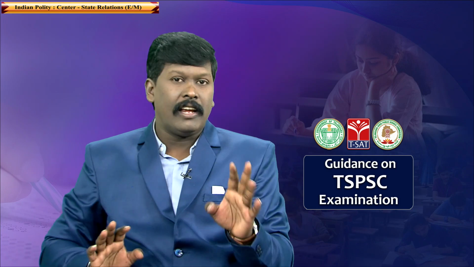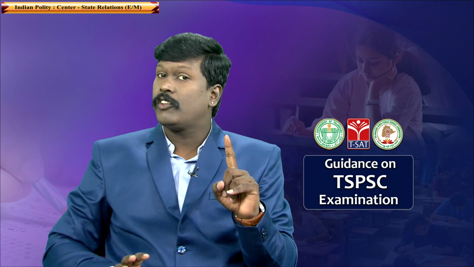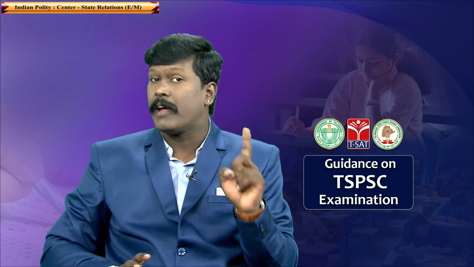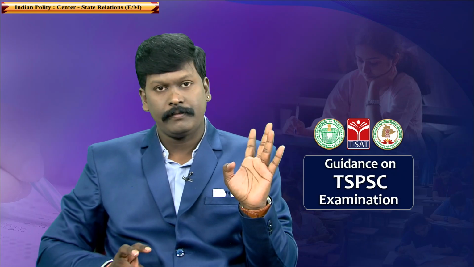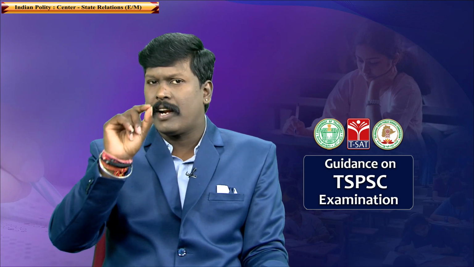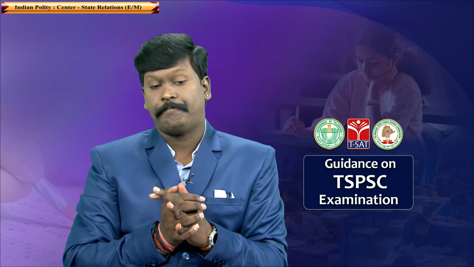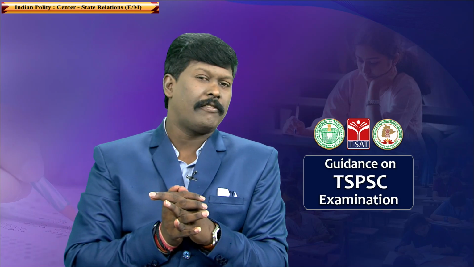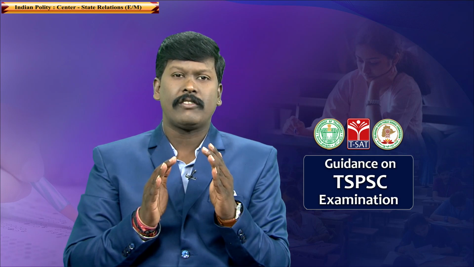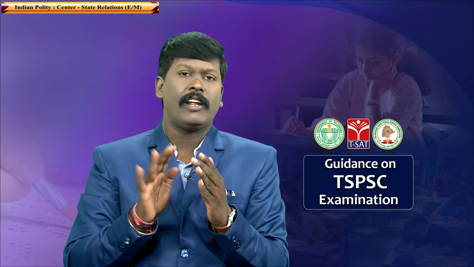But out of these three, the first two are important. The river disputes are solved by Parliament by a law according to Article 262 of the Constitution. This is the first statement. Look at the second statement. The constitutional body which is temporary in nature is Finance Commission. According to Article 280, the President of India constitutes Finance Commission to give recommendations of revenue sharing between center and state for 5 years.